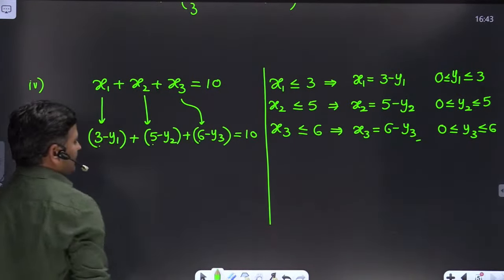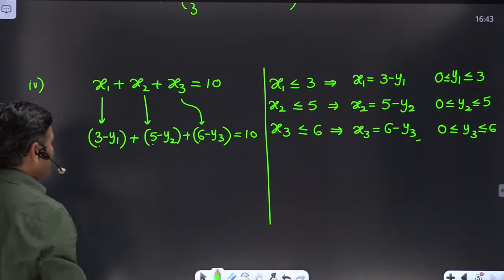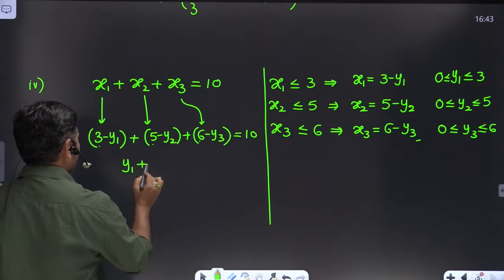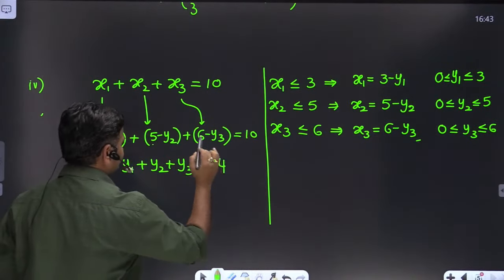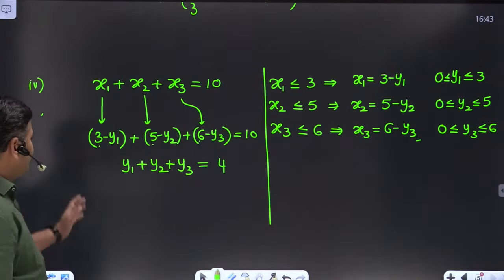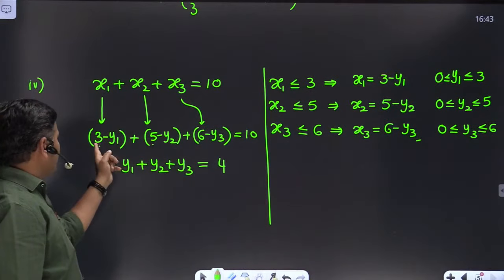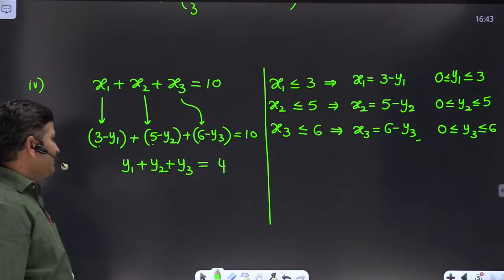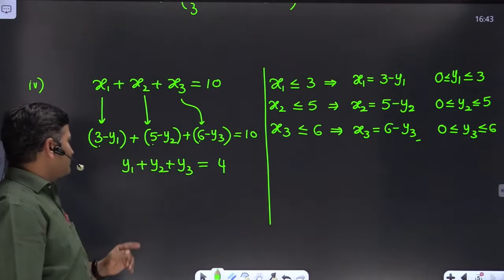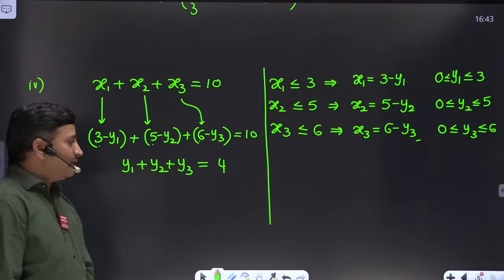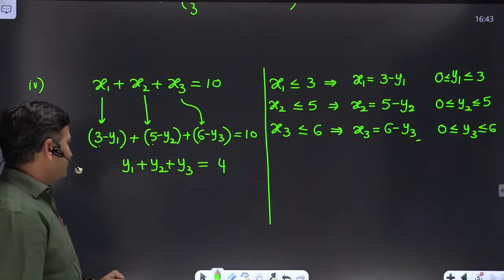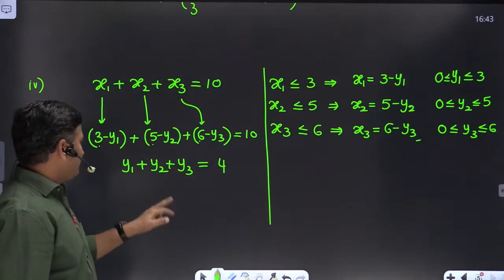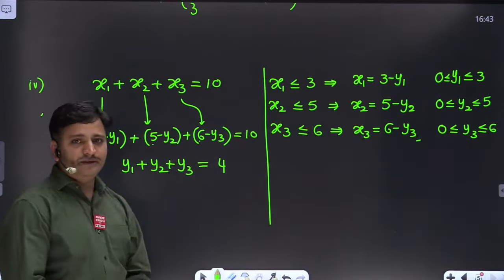If I bring 10 to this side, 14 minus 10, we are having 4. So y1 plus y2 plus y3 equals 4, friends. Now we have to find the non-negative integer solutions for this, where y1 takes at most 3, y2 takes at most 5, and y3 takes at most 6.